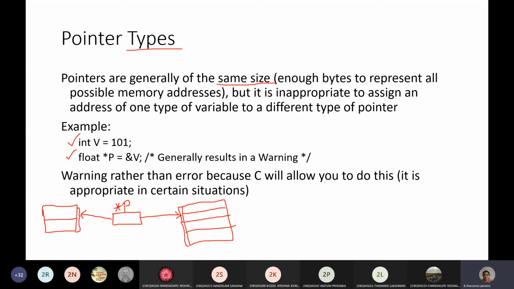Okay, then it will be confused how to access and how to work with that particular variable. So whenever you typecast it, then it understands that my pointer variable data type is float, but I have got the address of the int variable, so I need to change to work according to that int variable. Internally it will do the changes and it will try to access the int variable.